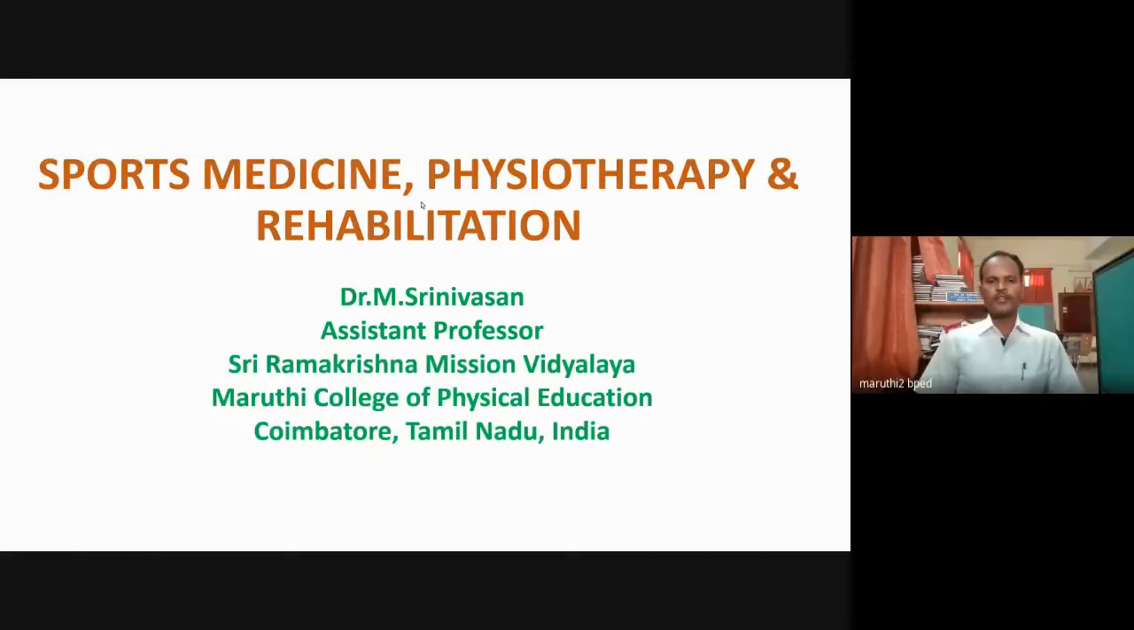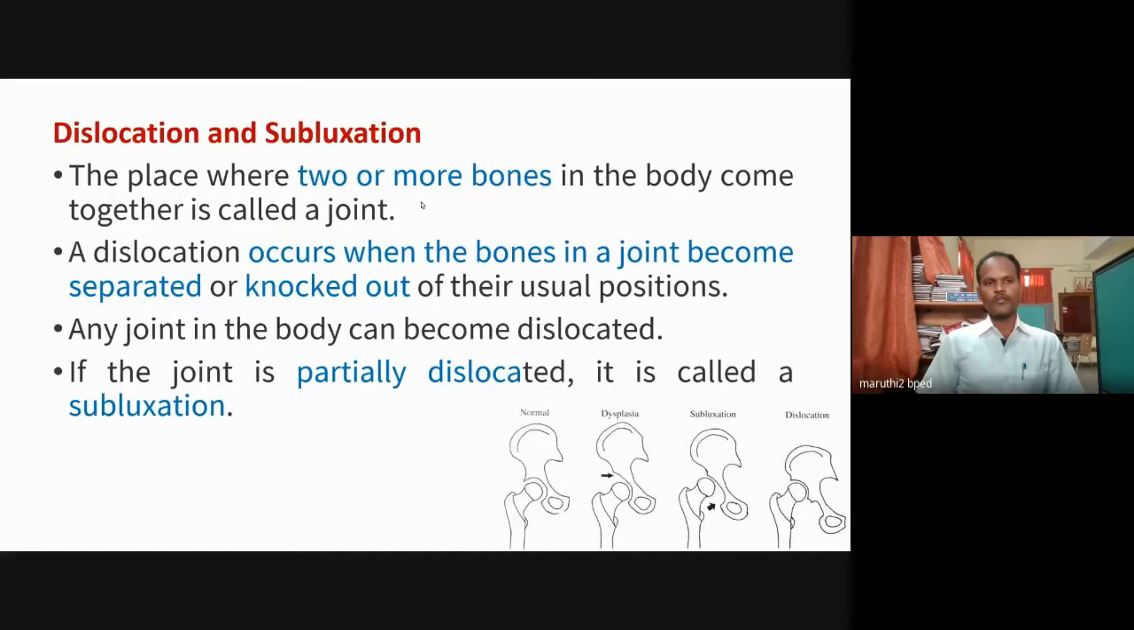Dear students, now we are going to see about sports medicine, physiotherapy and rehabilitation. Now we are going to continue the last lesson. Today we are going to specifically talk about dislocation and subluxation. So dislocation and subluxation is one type of closed injury.